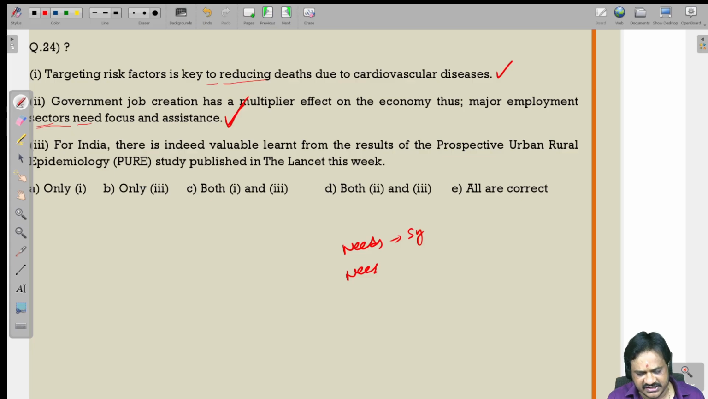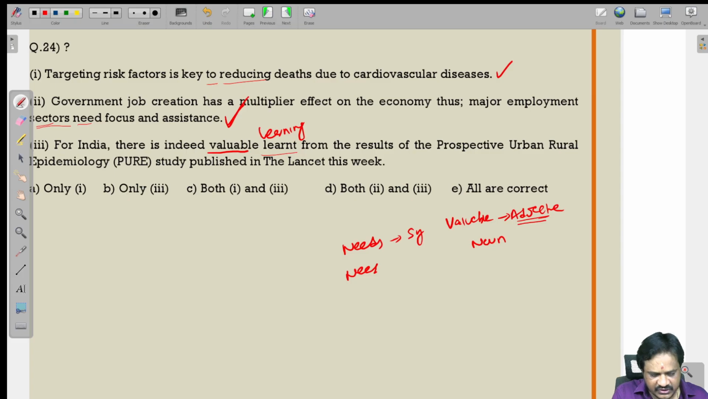For India, there is indeed valuable learnt from the results of the prospective urban rural epidemiology study published in the Lancet this week. So here valuable is an adjective. To qualify the adjective, we should use a noun. So here learnt is not correct, learning is correct. So for India, there is indeed valuable learning.